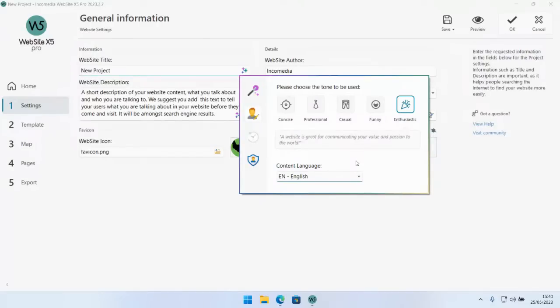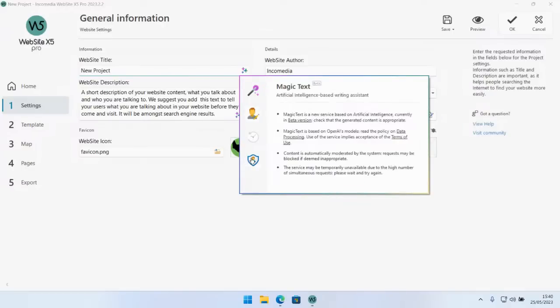So this means you can also give the AI a prompt in your own language, but then if you want the AI to generate a text in a different language, you can just select it here and it will do just that. Right here at the bottom is just a quick overview of privacy data about the use of AI.